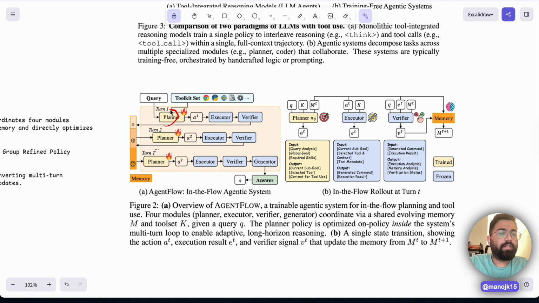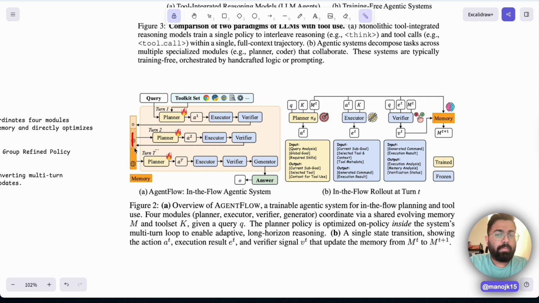The planner plans the query. Okay, the query is about writing a function for Fibonacci series. Let me first search Google. So action one would be search Google. The executor's job, given this toolkit set and given this action by the planner, is to just search Google. And the verifier sees the planner's plan, the action basically, and the executor's results, and verifies if it's the right thing or the wrong thing. So it just verifies and gives a thumbs up or a thumbs down. Based on this, it updates the memory, telling that this was the action, this was the result, and this was the verifier telling that it's a thumbs up or a thumbs down.